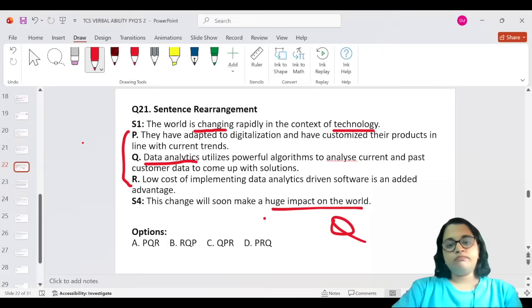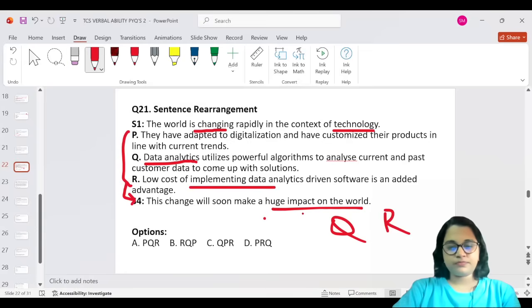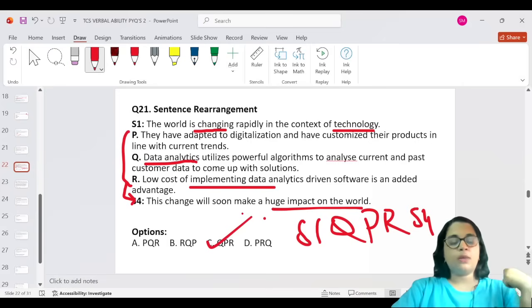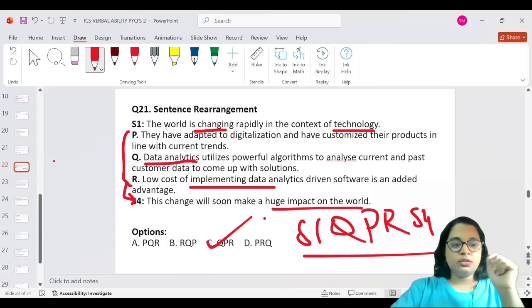And low cost of implementing data analytics driven software is an added advantage. Okay, they're talking about implementing something. So R will be followed by S4. So it's like S1, Q, R, and S4. So P has to come in between. So it's QPR, which is option C. Option C is your most correct answer for question number 21.